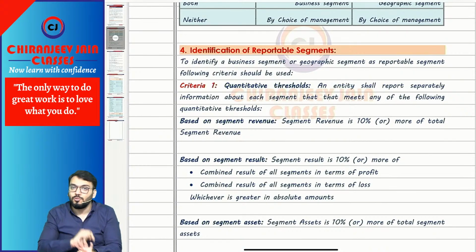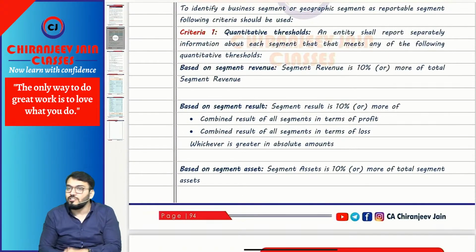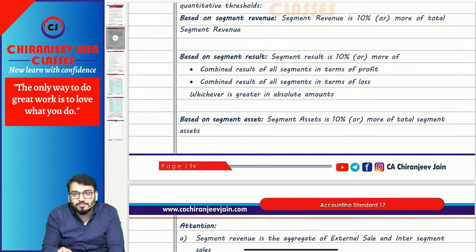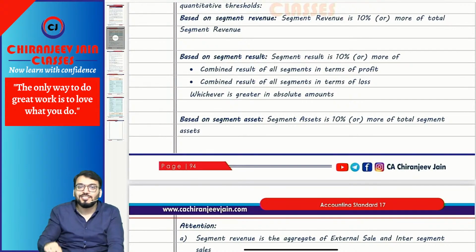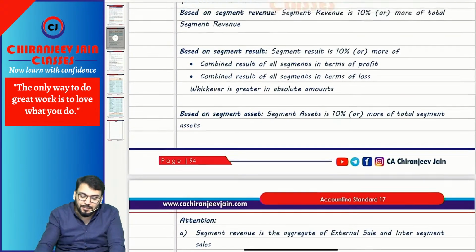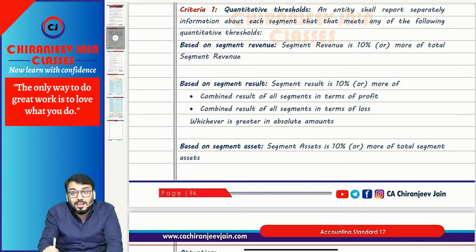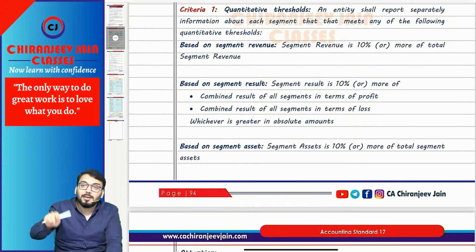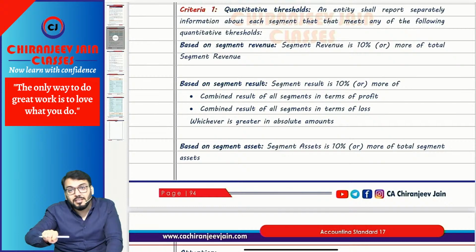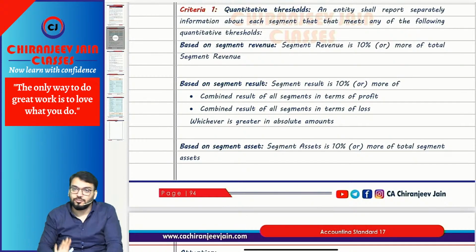Criteria 1, 2, 3, 4. Criteria 1 is based on QT, quantitative threshold. They have given 3 QTs: based on segment revenue, segment result, and segment asset. Segment revenue means segment revenue is 10% or more of total segment revenue. Here segment revenue means direct sales plus inter-segment sales also.